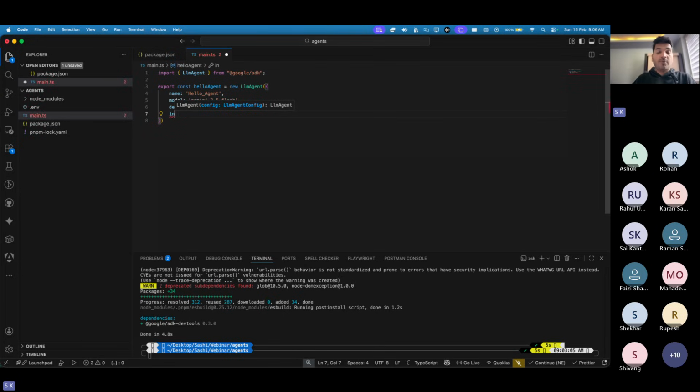You also need to provide some instructions. But first, let's try to understand what I have in front of you. For this agent, you give a name, and you say which model it should use, which means different agents can use different models. For example, this is just a basic agent, so I go with 2.5. Suppose my agent is capable of storytelling, then I can go with a reasoning model. You can configure whatever model you want based on what kind of agent it is. If you want to do coding-related stuff, you can go with the higher models which are quite good in coding, the thinking models of Gemini and all of that.